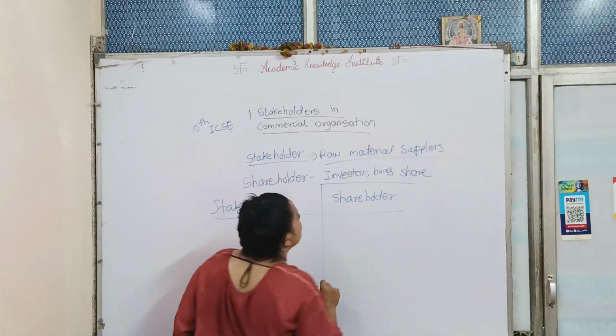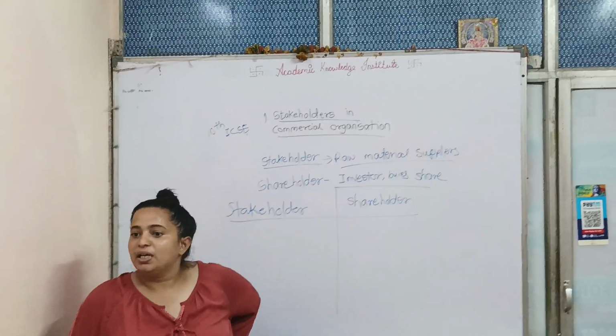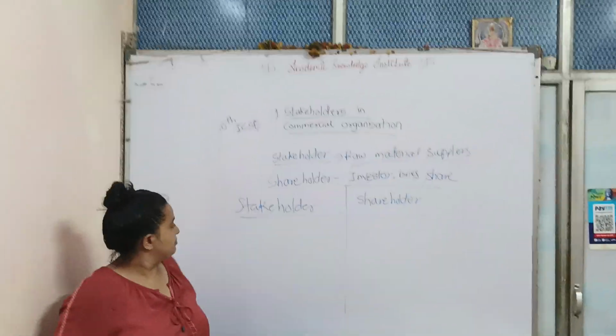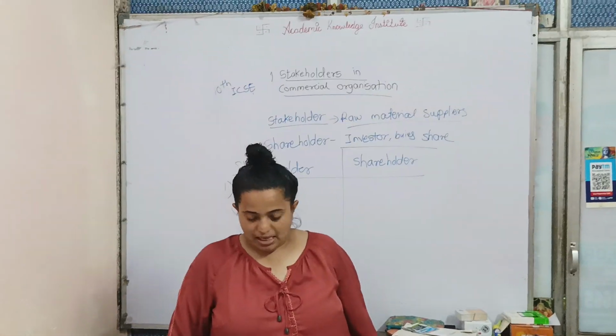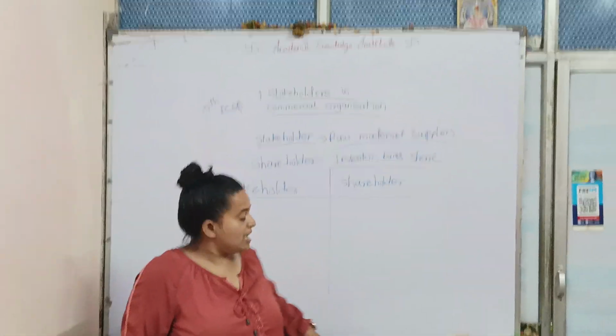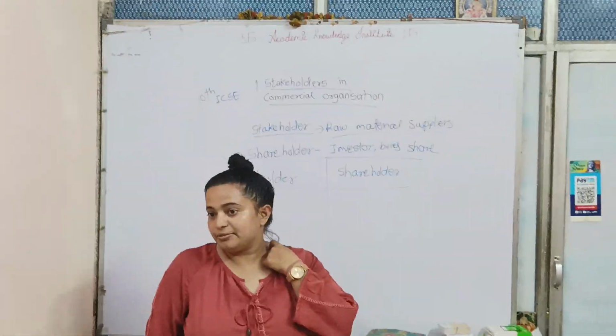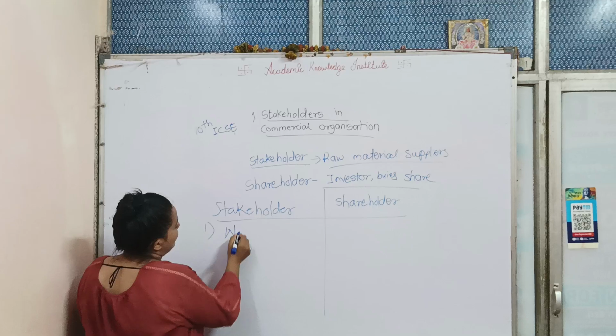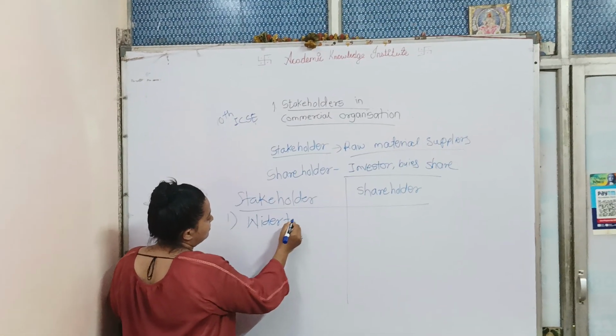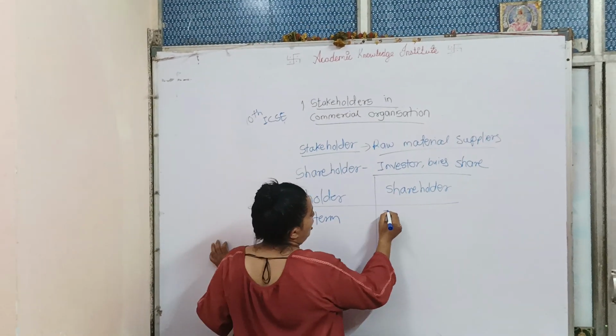Now, tell me the differences. Stakeholder is a much wider term than shareholder. Shareholder is not as wide a term as stakeholder.